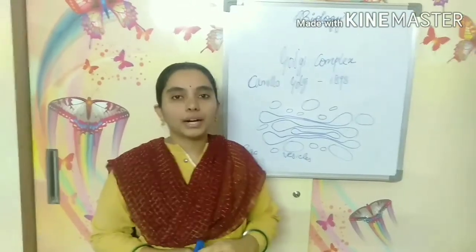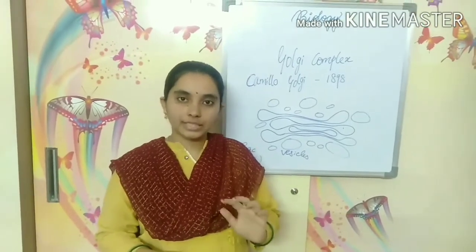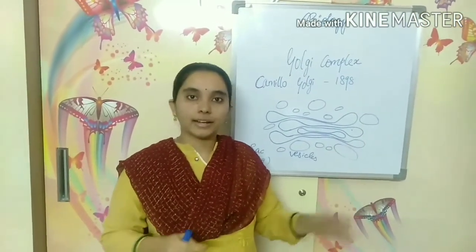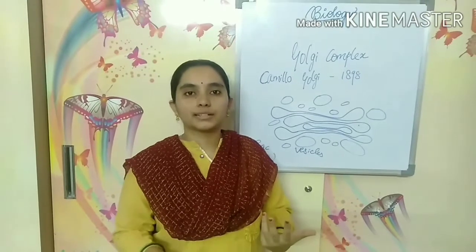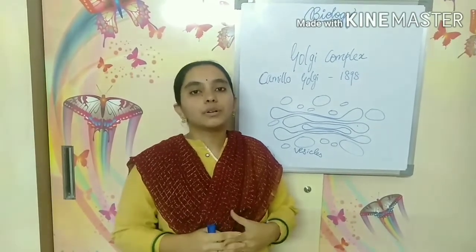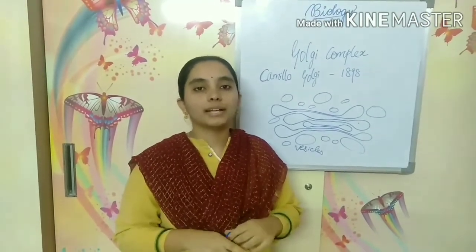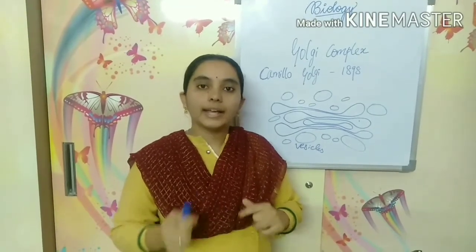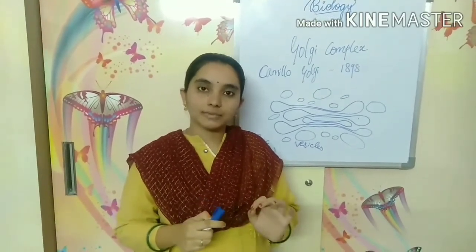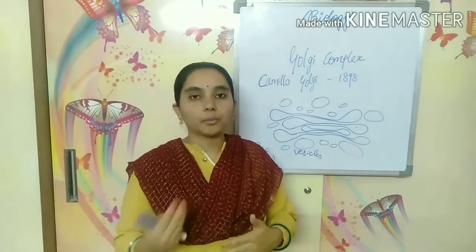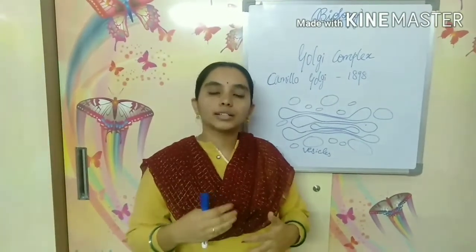There is no particular number for the Golgi complex. There are many Golgi complex present in the cell. These Golgi complex are very high in number, especially in cells which produce hormones and enzymes. So what are these hormones?